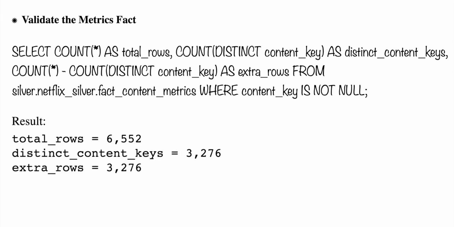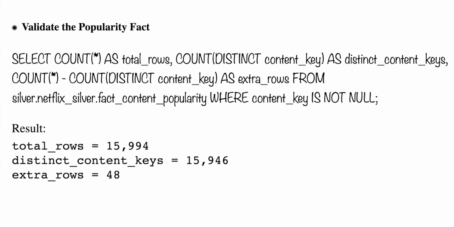But in our case, definitely this is a duplicate, because as I was saying in the beginning of our session, one title, the movie title cannot be duplicate, isn't it? No one can use that movie multiple times, right? There's something they will change, some wrapper will be there. That's what the stakeholder is also expecting. So 3,276 records or more, then I should modify my silver fact content metrics to get only unique records.